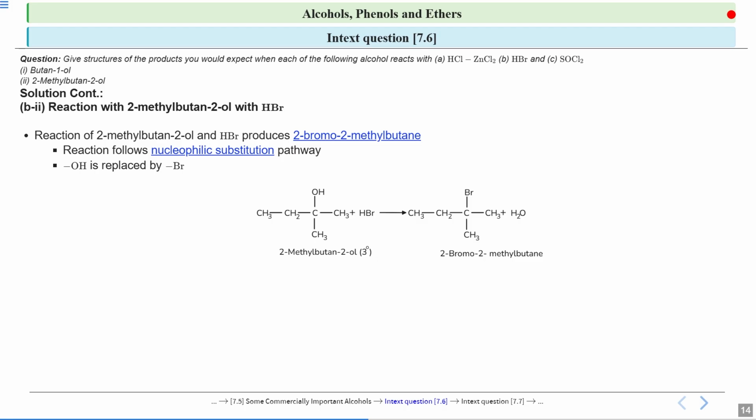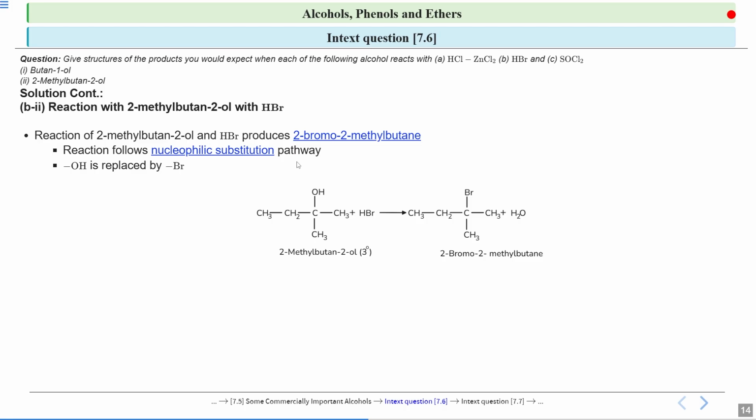Because I told you that if we talk about the stability of carbocations, then the tertiary carbocation is the most stable, then comes the secondary, and at last comes the primary. A tertiary carbocation is more stable because it has 3 alkyl groups which are donating electron density to the carbon which is electron deficient. That is why the tertiary carbocation is the most stable carbocation.